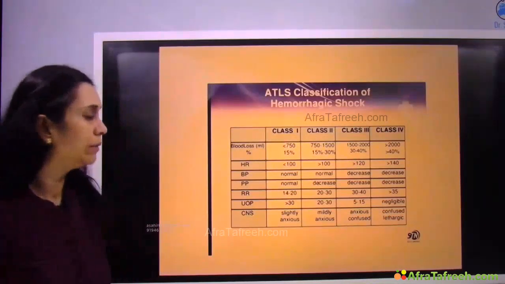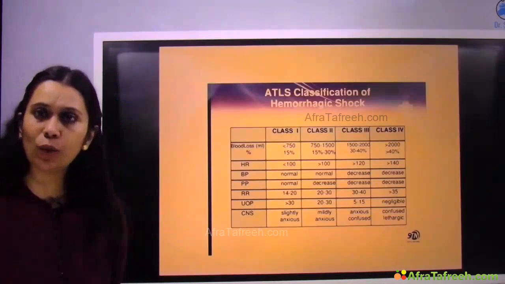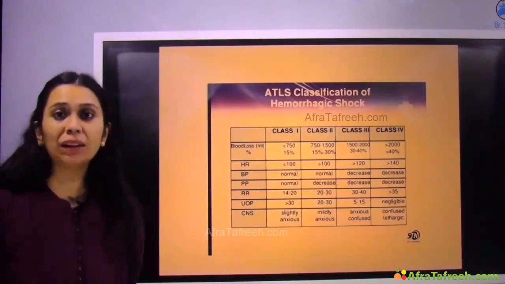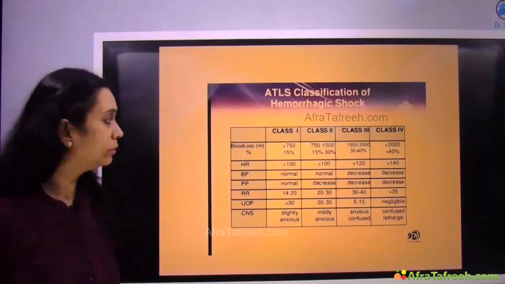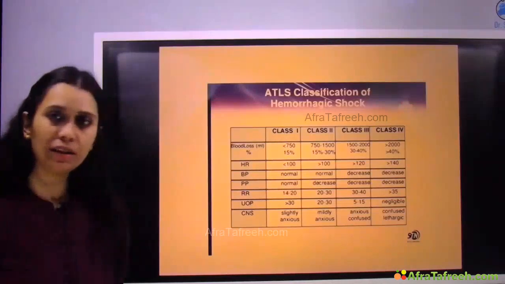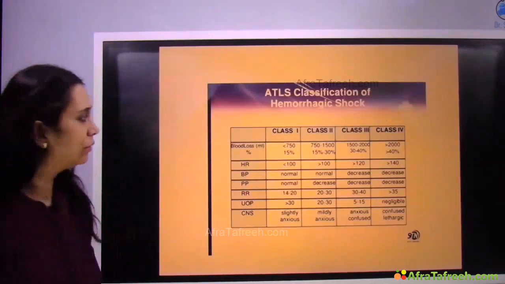Now heart rate, less than 100, class 1, more than 100 but less than 120, class 2, more than 120, class 3, and more than 140, class 4.